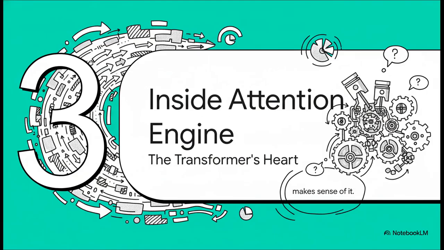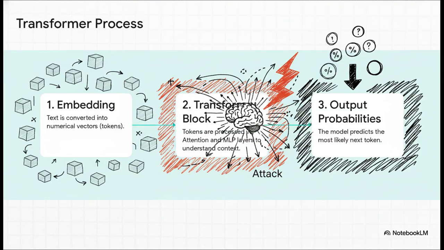Okay, so if it's all just one big jumble of tokens, how does the model make any sense of it? Well, the answer lies deep inside the mechanical heart of the transformer, the self-attention mechanism. You can think of the whole process in three basic steps. First, all the text gets turned into these numerical vectors we call embeddings. Then, those embeddings get fed into the transformer block, and that's where the magic happens. The attention mechanism figures out the relationships between all the tokens. And finally, the model uses that new understanding to predict the most likely next token. The entire hack we're talking about happens right there in step 2.